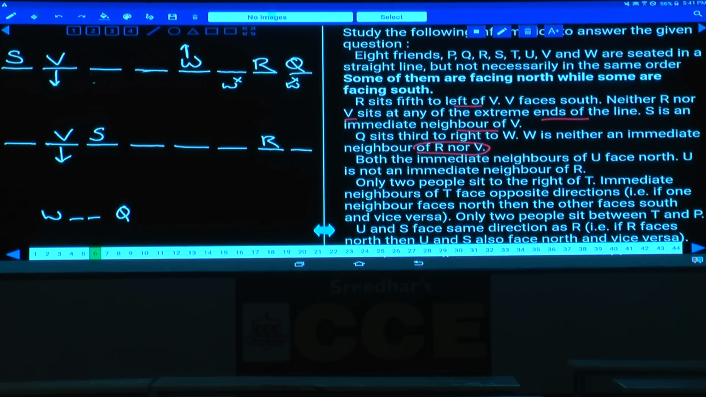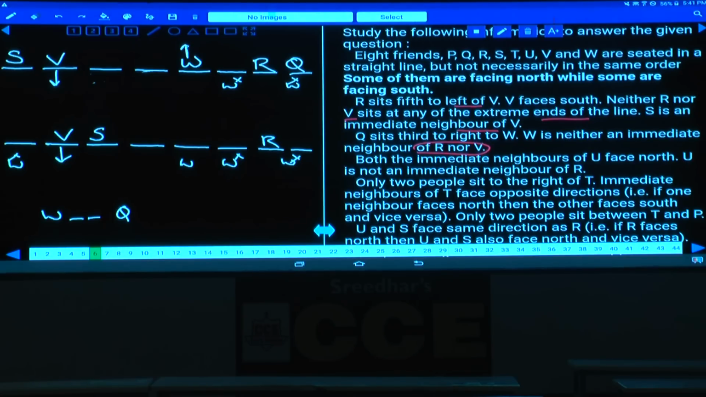Again coming to this one, W is not an immediate neighbor of R, so W cannot be here. Then what are the different possibilities? Now W cannot be here as well. If W is here, is there a possibility or not? Q sits south to the right of W, there is a possibility. W is neither an immediate neighbor of R nor V, so W cannot be here as well.